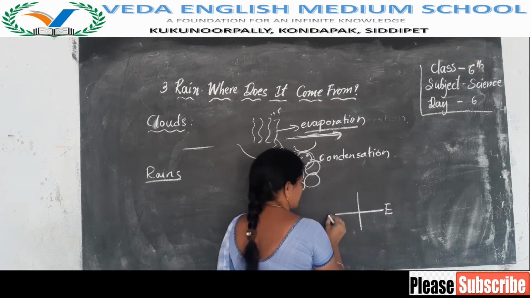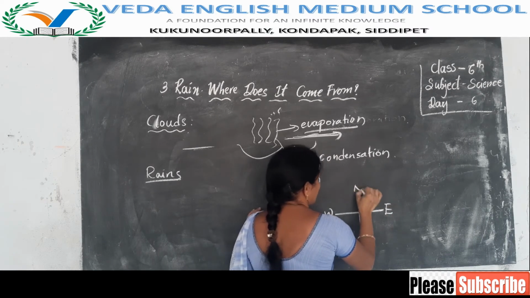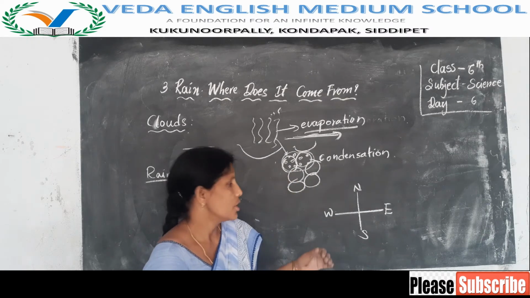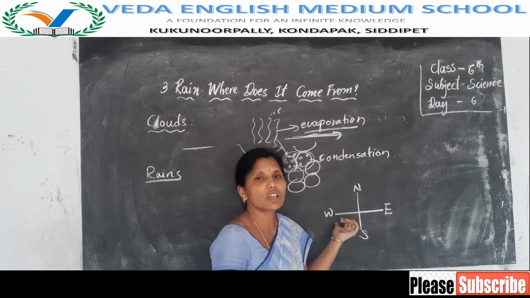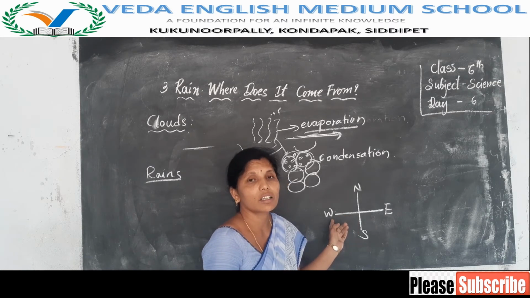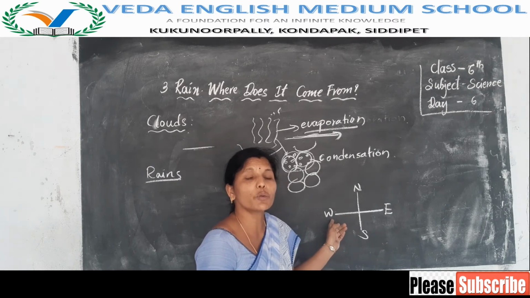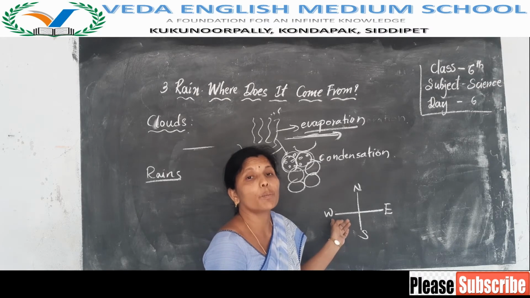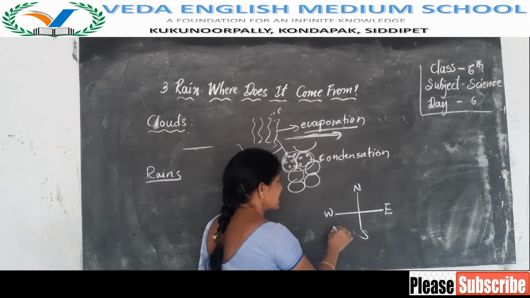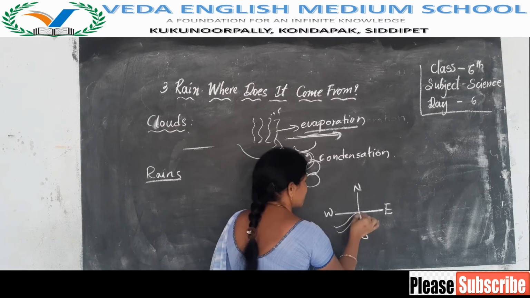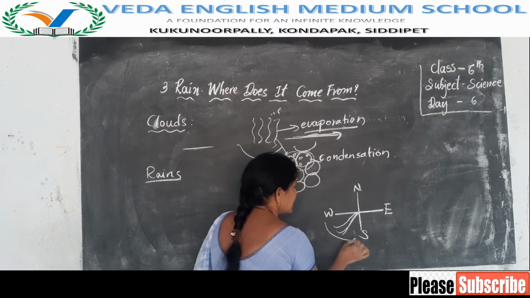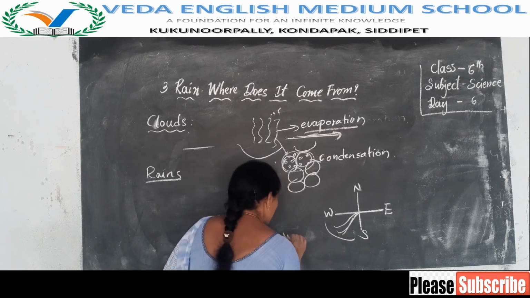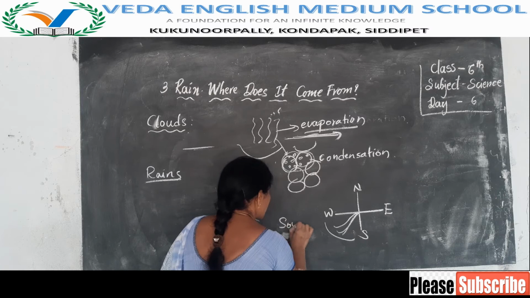East, west, north, south. Okay children, so during the months of June to September, the clouds move in the direction of winds blowing from the western side. These rains are called southwest monsoons.